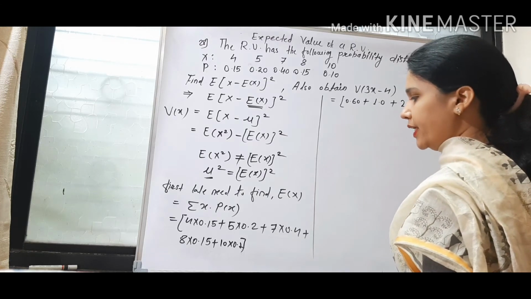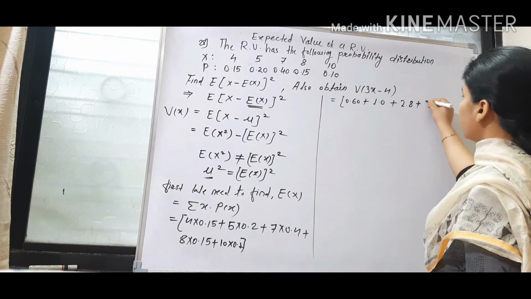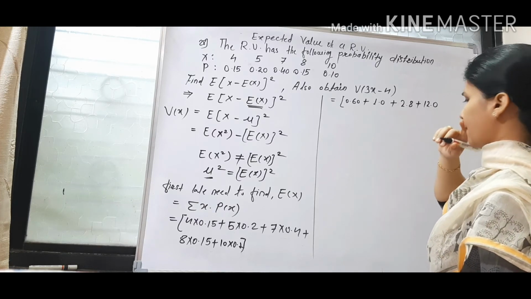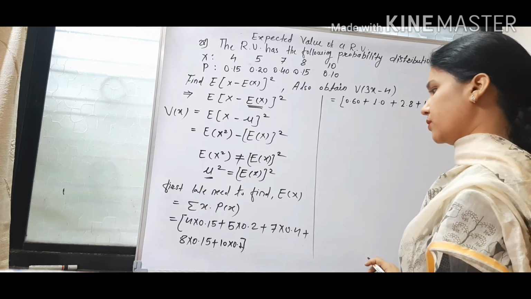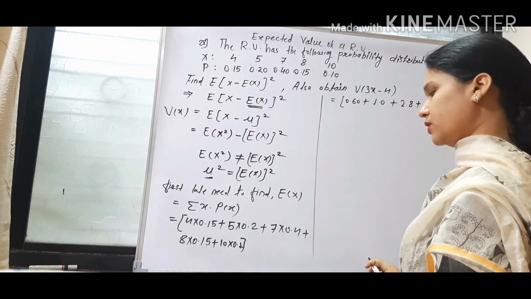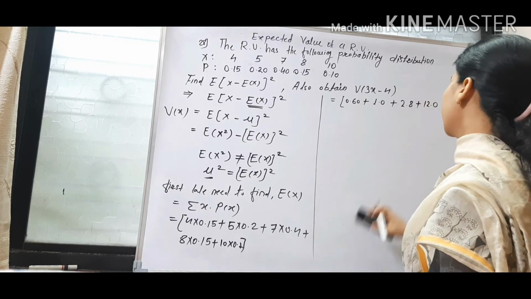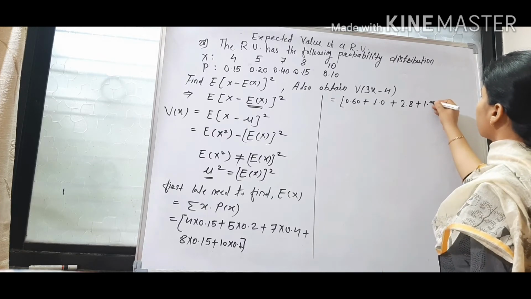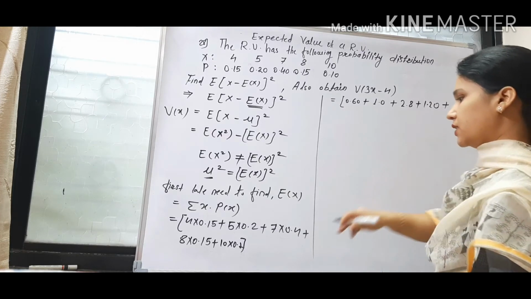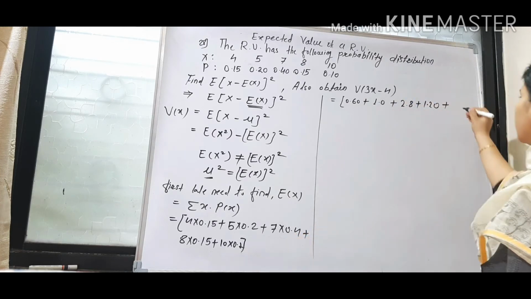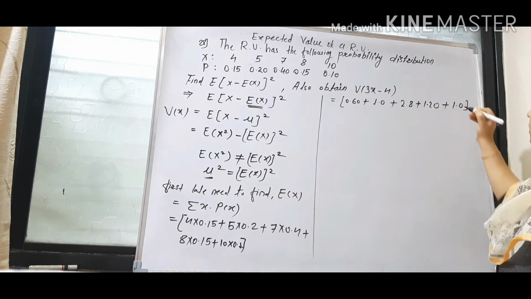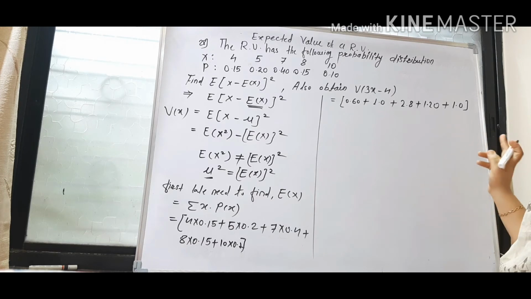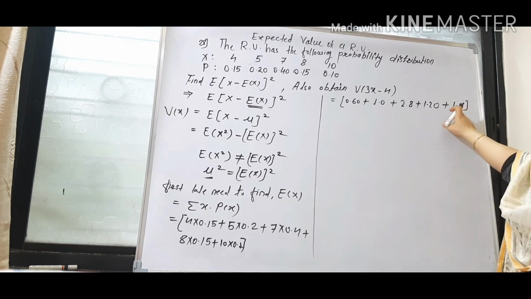So 120 and point will be placed after 2 digits, so 1.20, plus 10 into 0.1, it will be 1.0. Because 10 into 1 will be 10, point is placed after 1 digit, so it is 1.0.